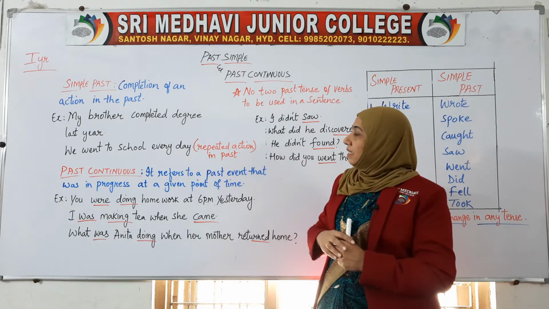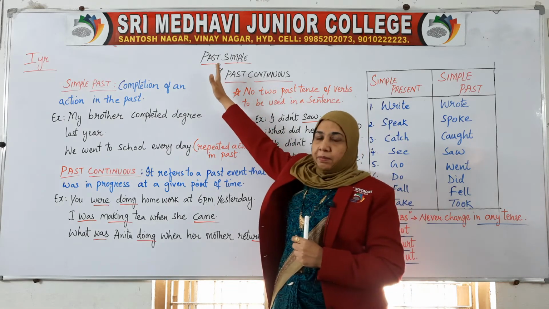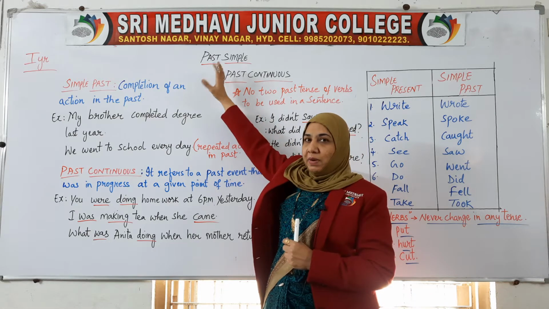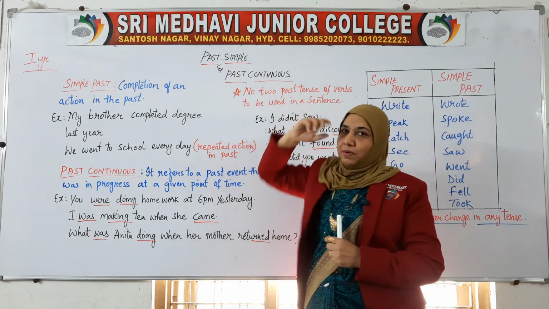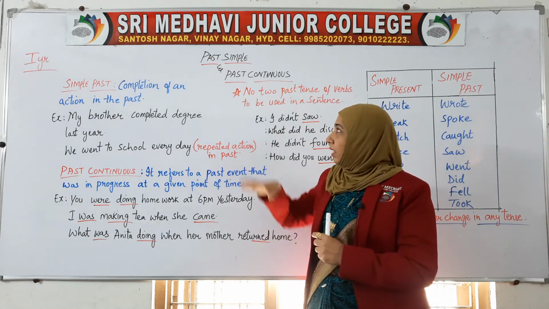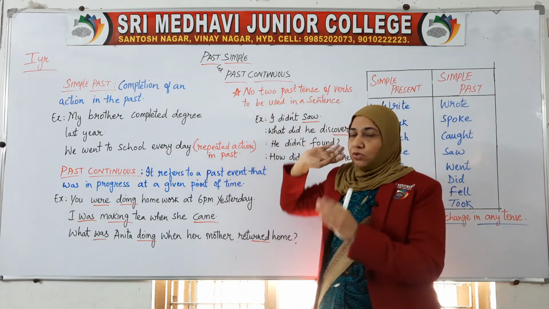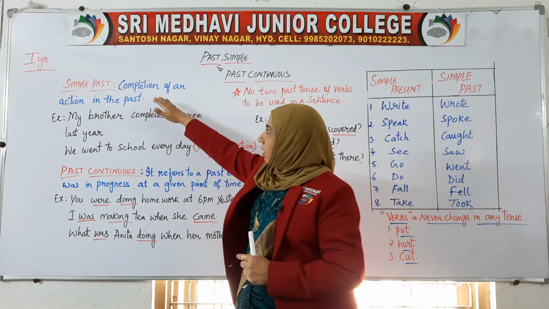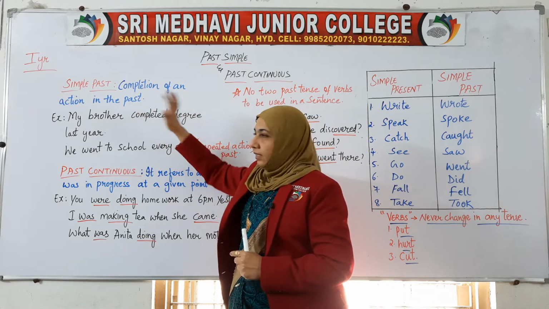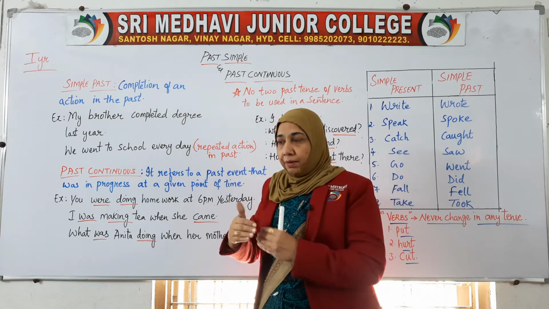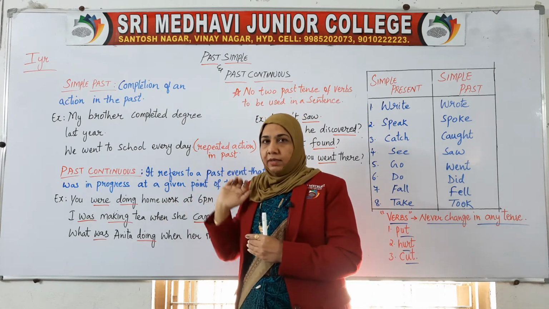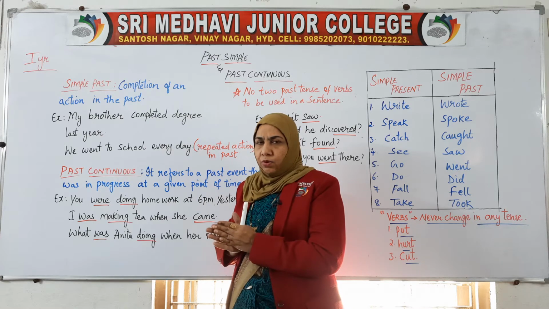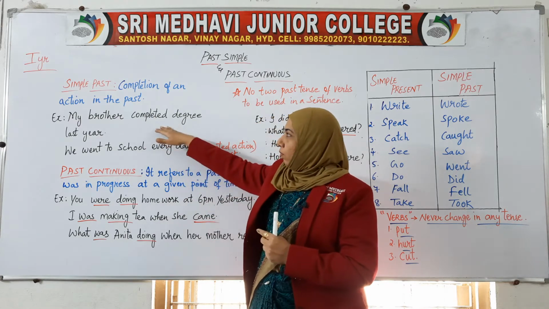Here in the past tense, we'll first go with the simple past, or you can say past simple, both are similar. Then next is the past continuous. So first we will go for the simple past. Simple past is completion of an action in the past, completion of any action in the past. It's very simple to understand.